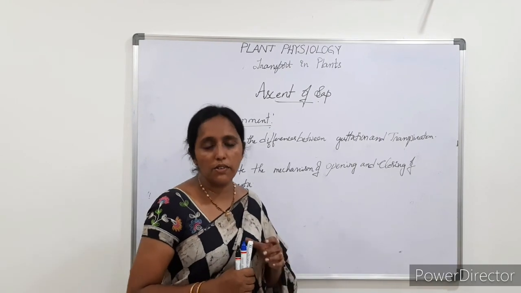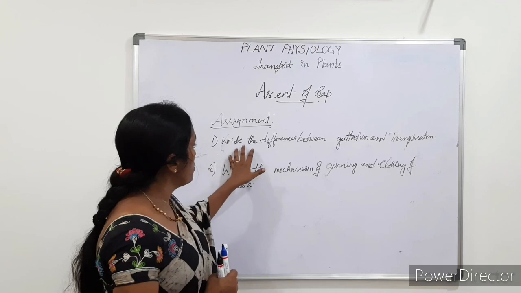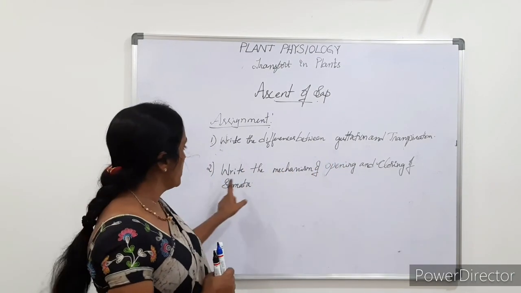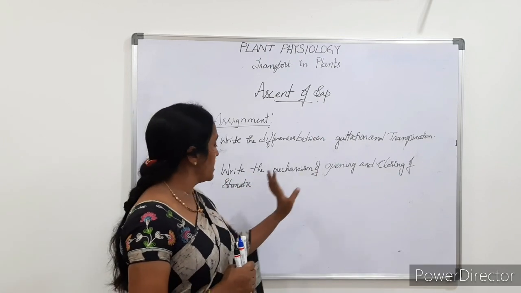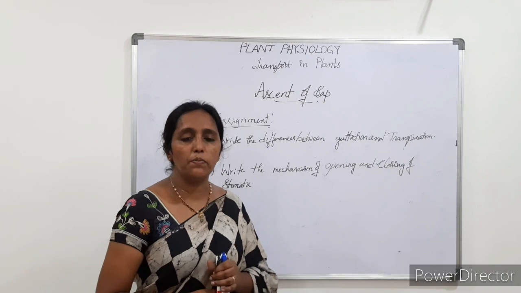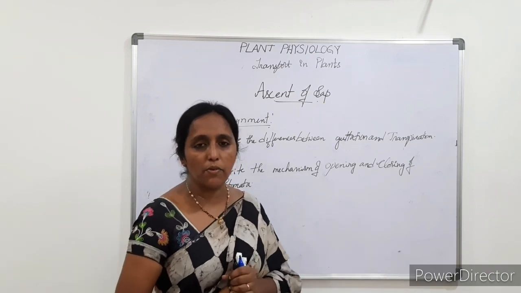So from the examination point of view, these are the questions. Write the differences between guttation and transpiration. Please note down and write the mechanism of opening and closing of stomata and ascent of sap. These are all very important from the examination point of view.